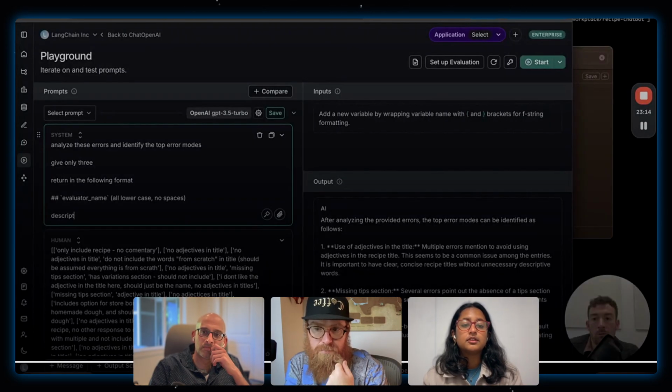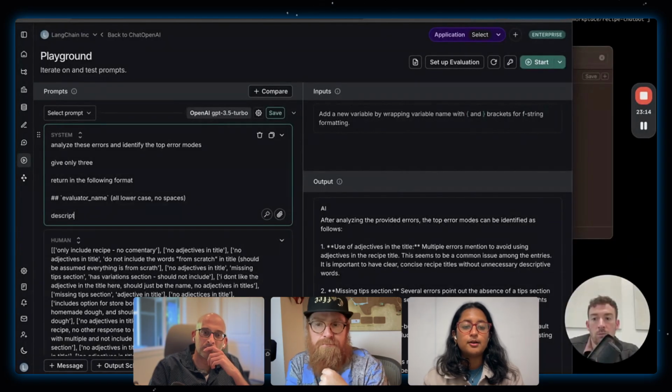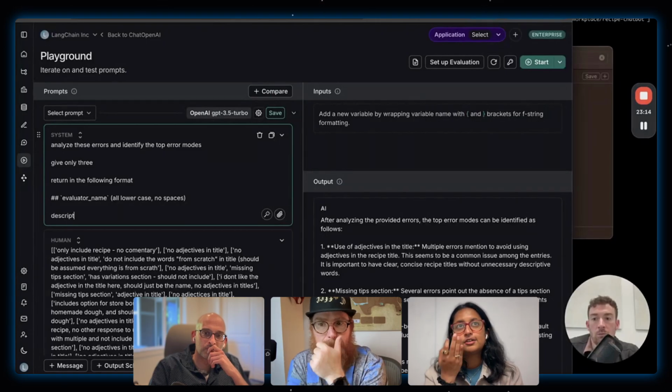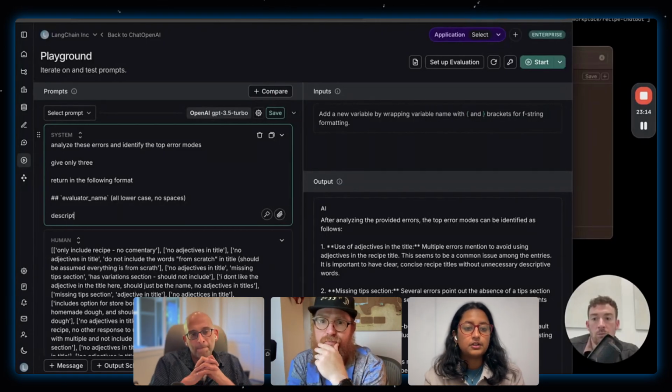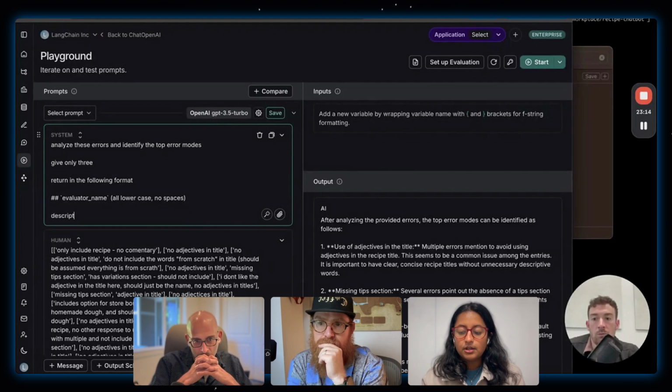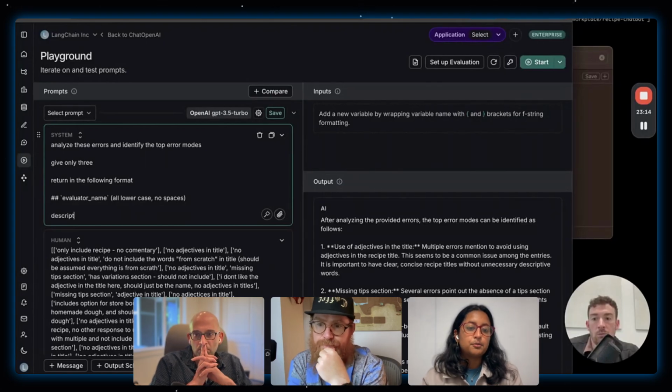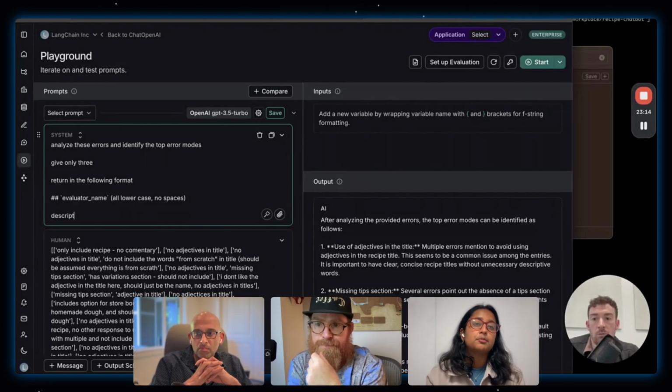I love how there's lowercase, more spaces, failure modes, then description, distinct open codes. That's a classic example of the LLM having no idea what you're talking about out of context. That's a really great call out, Treya. What we teach in the course is that you should use an LLM at this point to kickstart grouping together open codes, but we definitely have a more comprehensive system prompt that gives context, like you're trying to make sense of all these errors from all these traces for my AI application.